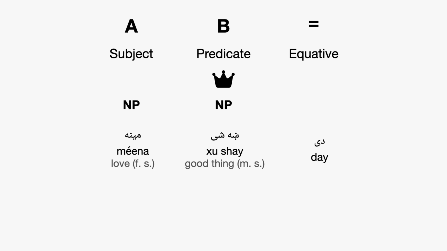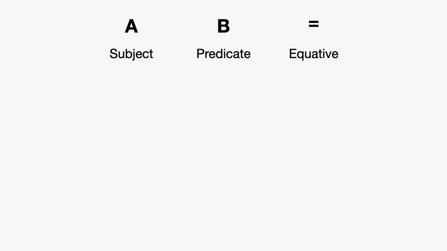Mina khashe de. Okay, so just to review, if we build an equative with a noun phrase and a complement, then the noun phrase, the subject, is going to be king. But if we build it with a noun phrase and another noun phrase, like the examples we just saw, then the predicate is going to be the king. So to finish things off, with all we've learned, let's try a few more exercises or questions where you can try to build some of your own sentences.